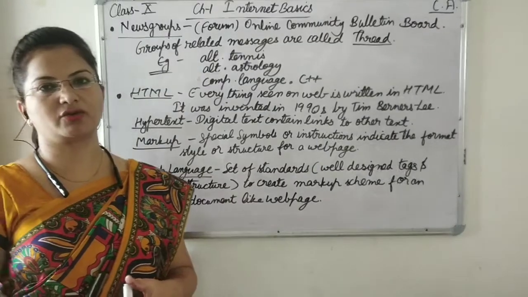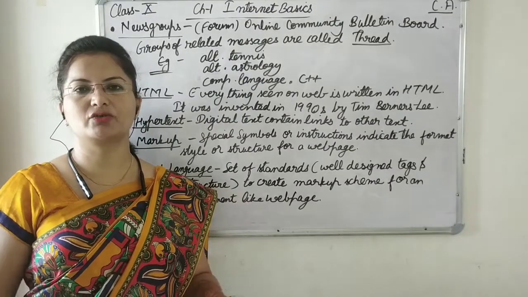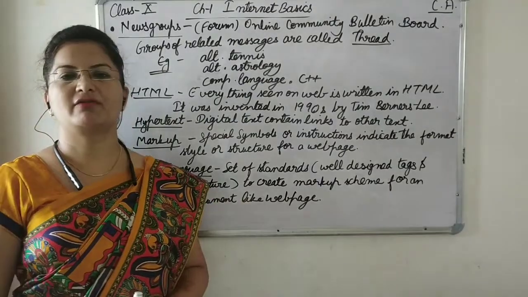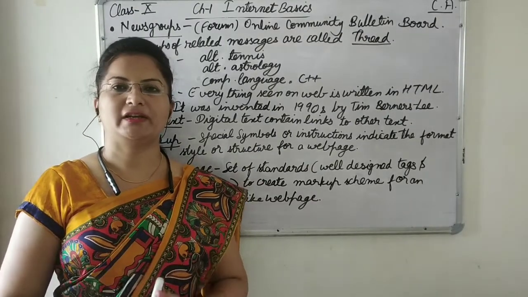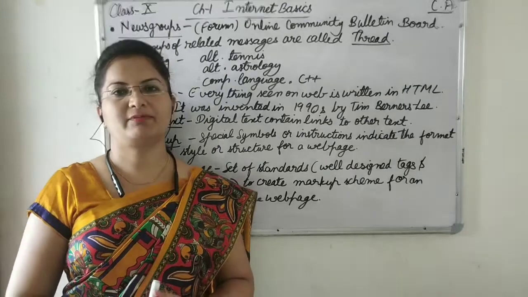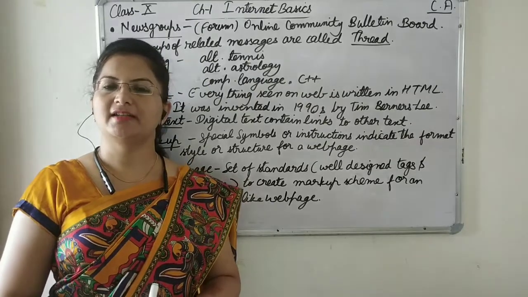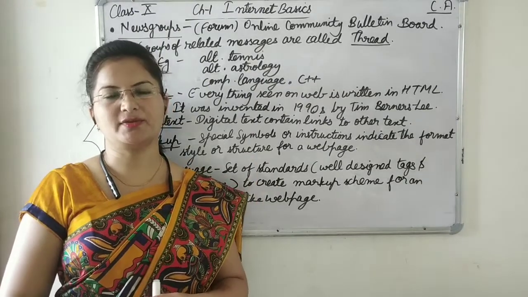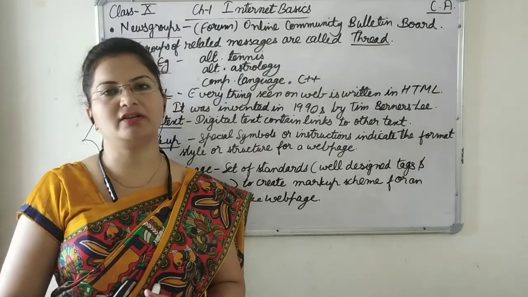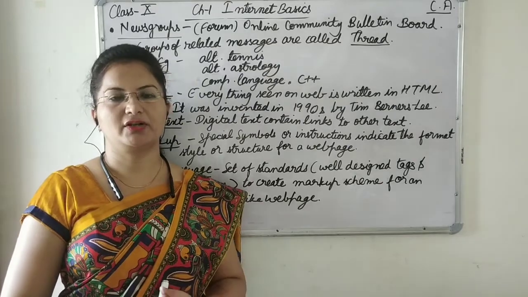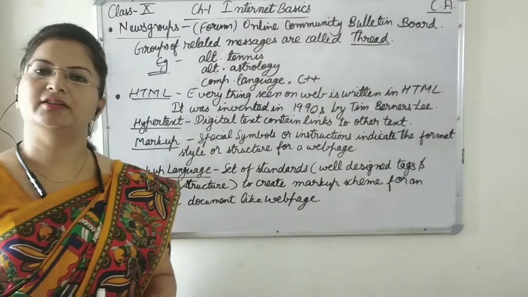If we have to create a news group, then it is very easy to create. We can simply go on any e-group website, means news group website, like we consider the example of groups.yahoo.com. So you have to open groups.yahoo.com, then you will get the search box. In the search box you can type the specific topic of which you want to make the group, like tennis. Then after that you will get tennis related groups, and you can open any group and then you can sign up. That means you can register on the website, means that particular news group, and then you can become a member of the club, and then you can write views on it.